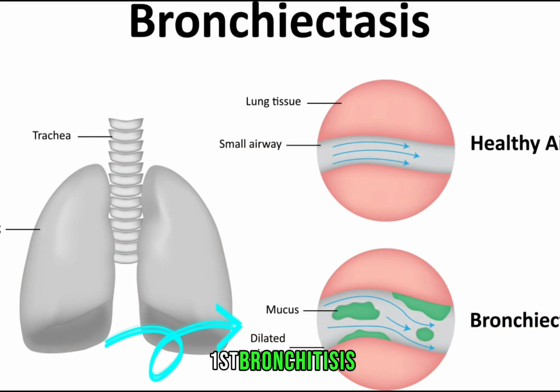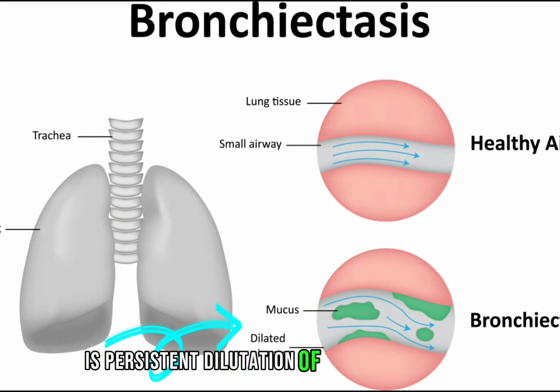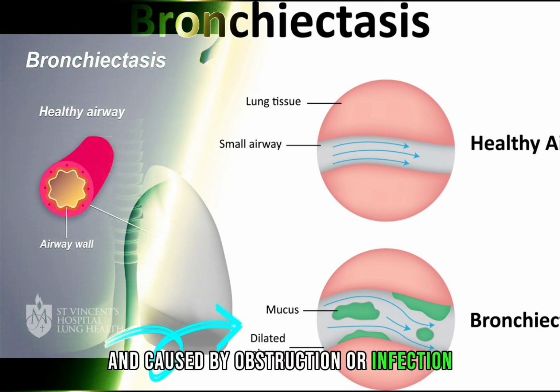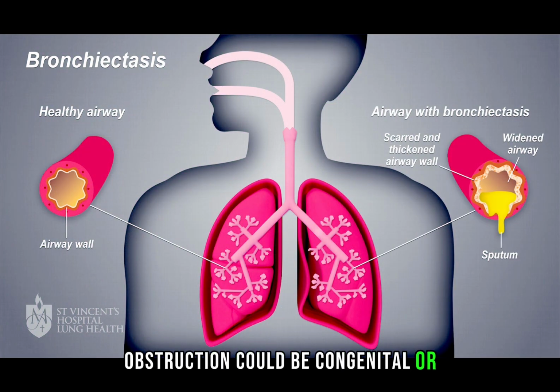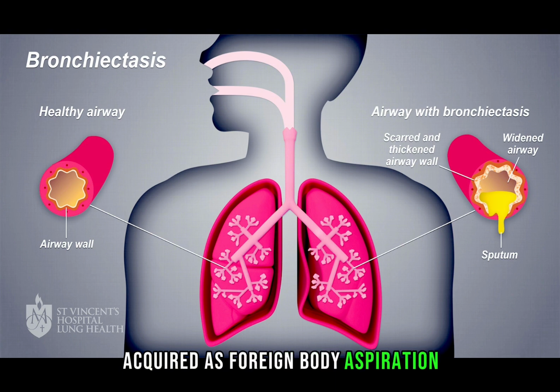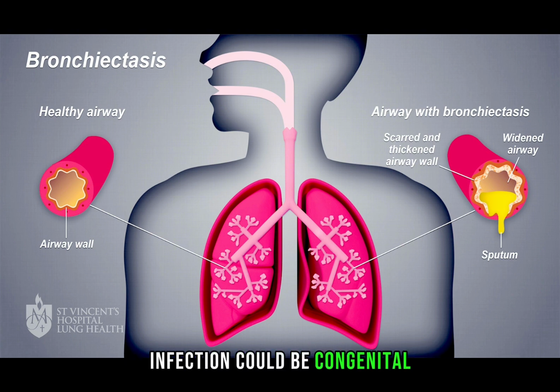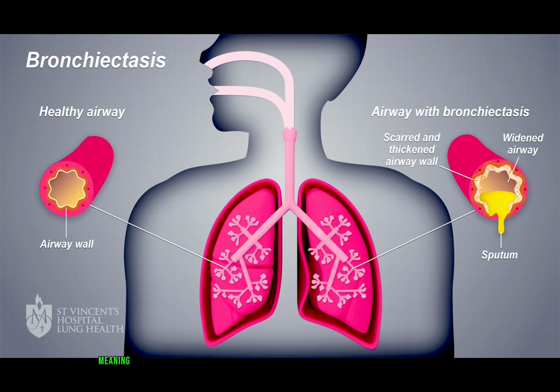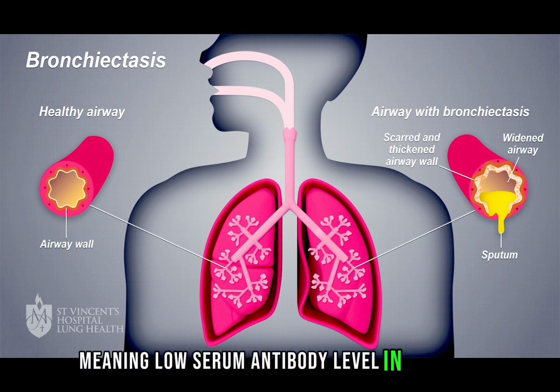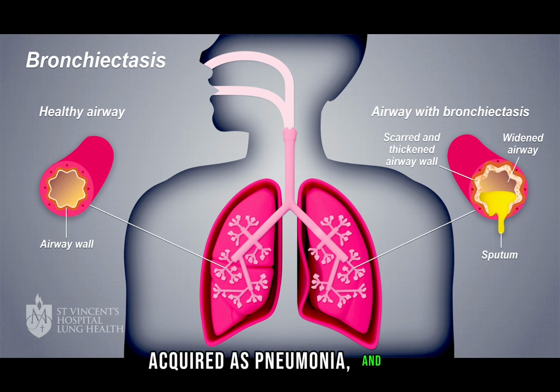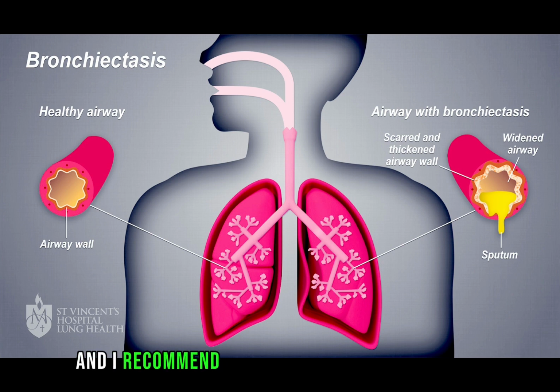First, bronchiectasis is persistent dilatation of terminal bronchi, caused by obstruction or infection. Obstruction could be congenital or acquired, such as foreign body aspiration. Infection could be congenital, as in hypogammaglobulinemia, meaning low serum antibody level in the body, or acquired, as in pneumonia and TB. And I recommend you watch the pneumonia video, pretty sure you're going to love it. Obstruction and infection, these two will lead to dilatation finally.